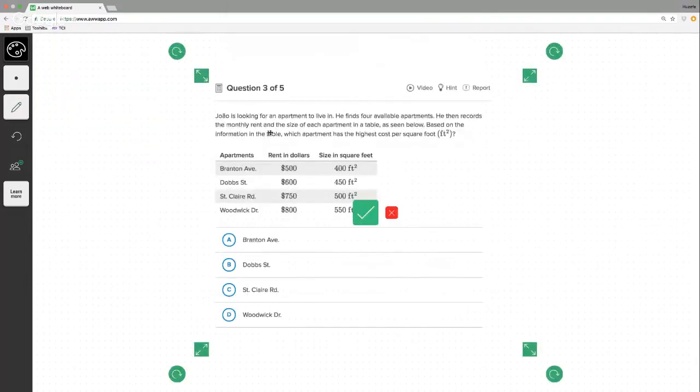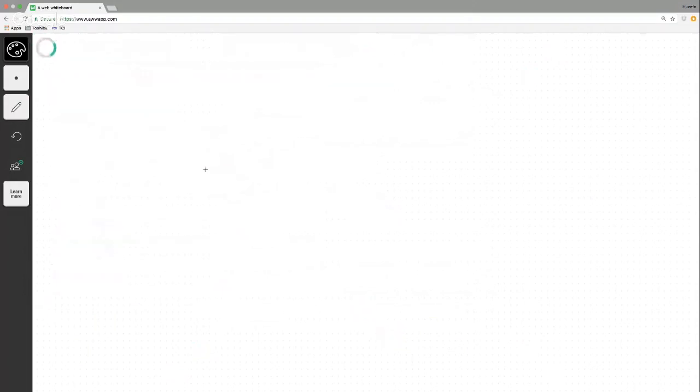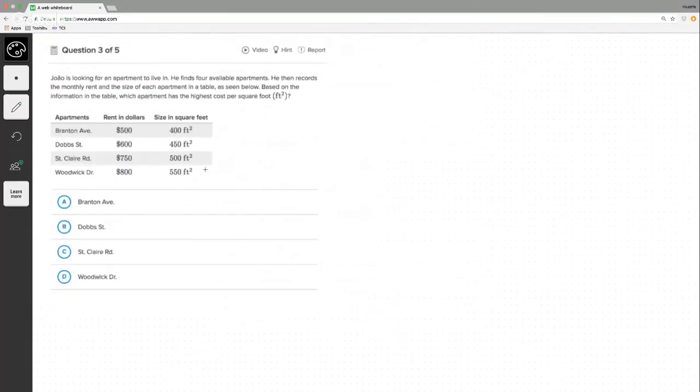Let's go to the next problem. Question number 3 of 5. I think that is pronounced, is it Joao or Yao? I don't know. Is looking for an apartment to live in. He finds 4 available apartments. He then records the monthly rent and size of each apartment in the table, as seen below. Based on the information in the table, which apartment has the highest cost per square foot?